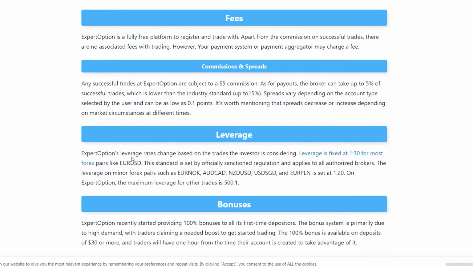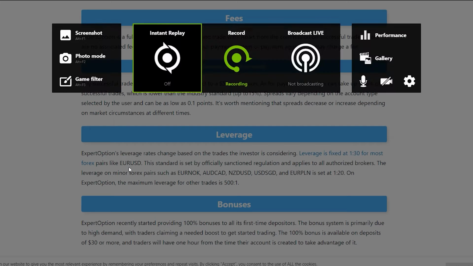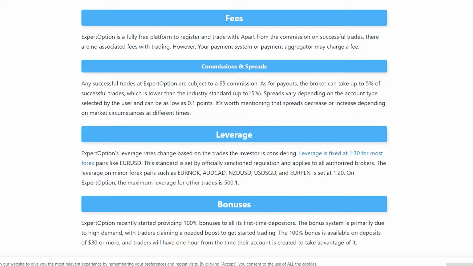Leverage. ExpertOption's leverage rates change based on the trade the investor is considering. Leverage is fixed at 1:30 for most forex pairs like EUR/USD. This standard is set by official sanctioned regulation and applies to all authorized brokers.